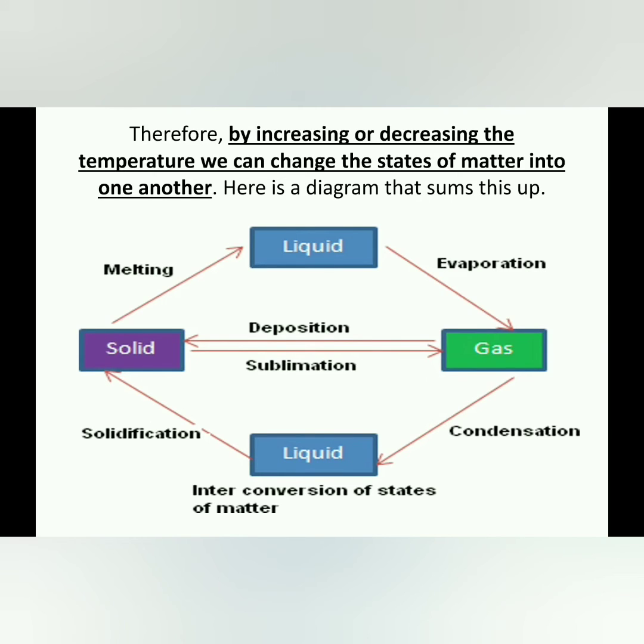So by increasing temperature and decreasing temperature, what happens in the state of matter? In this diagram, at a glance you will get an idea. Conversion of solid to liquid is called melting, or otherwise fusion. Liquid to gas is vaporization or evaporation. Gas to liquid, when we decrease the temperature or cool the gas, you get liquid. That process we call condensation. If you cool the liquid, you get solid, that is solidification. Conversion of solid into gas is sublimation. Gas into solid is deposition.